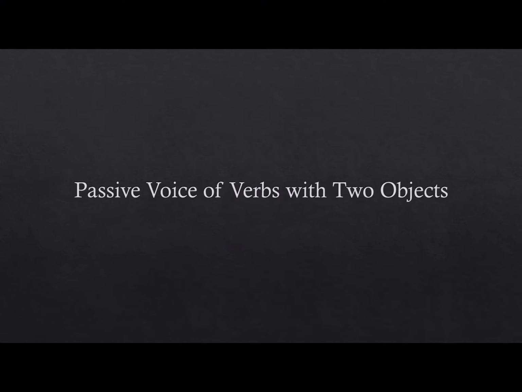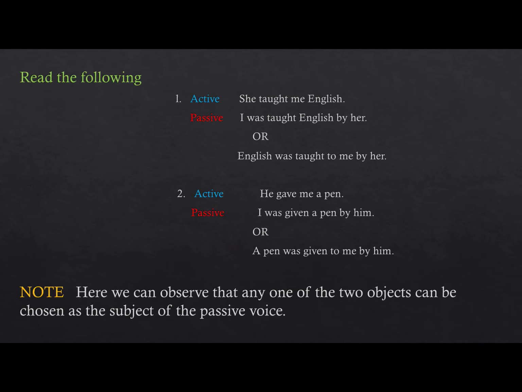Then there are some specific conditions that you have to learn. They are not difficult. If you learn them, then you realize that if there are two objects, I have discussed this in my earlier series also. Here we have two objects: she taught me English, me and English. Here we have two objects, me and pen.